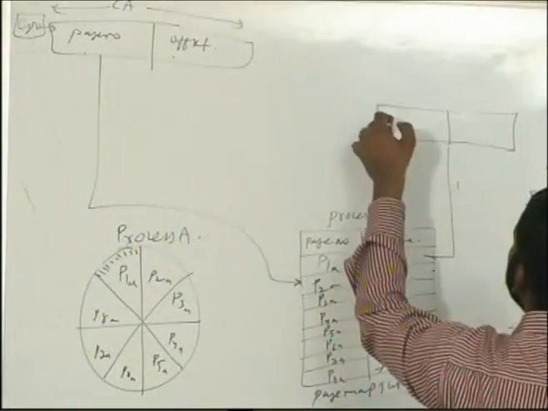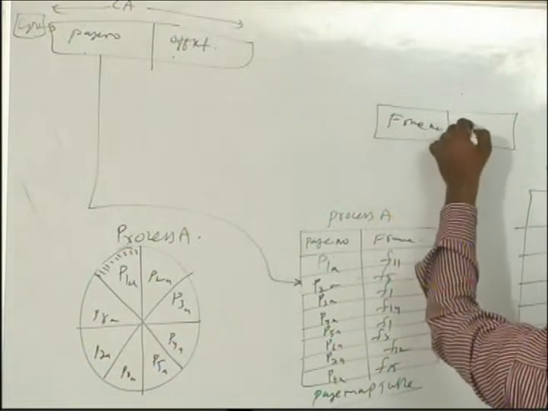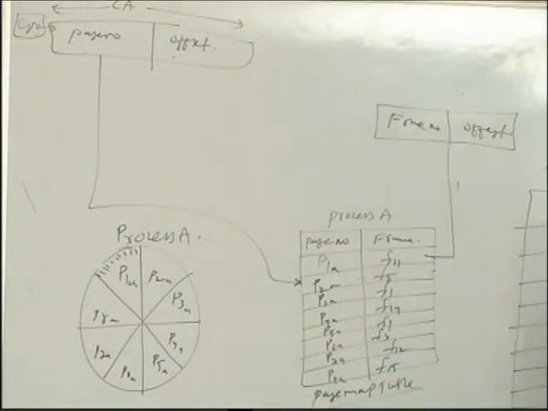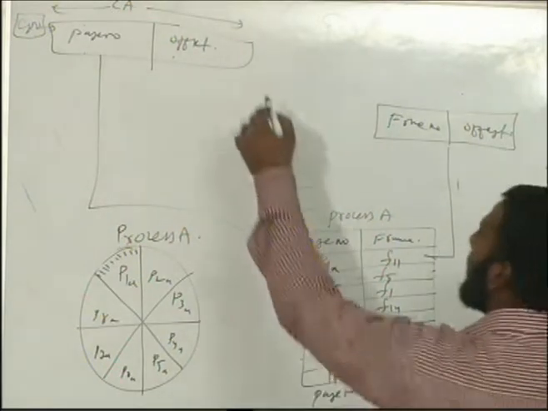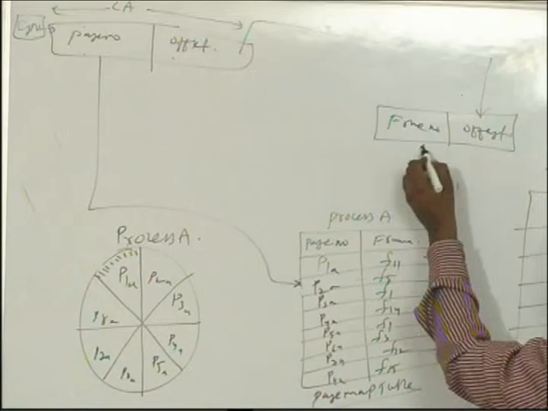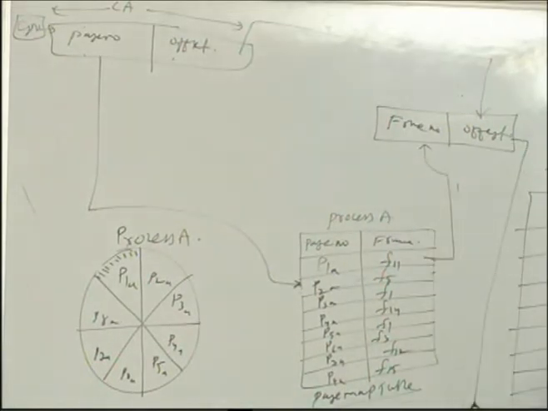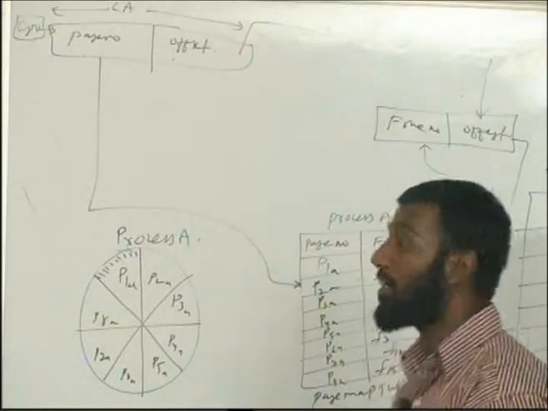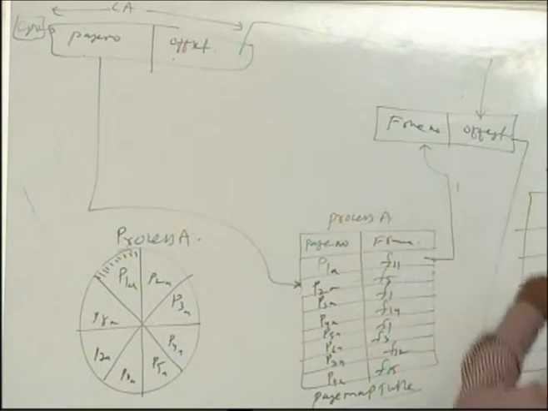The physical address will not have a page number. It has a frame number and offset. The offset is the same because we have one condition here: the size of the page should be equal to the size of the frame. By this condition, the offset can be copied as it is, and the frame number is taken from the mapping table. Thereby we get the frame number and offset to actually access the desired page, which is page 1 of A. This is how the logical address is divided into page number and offset, and the physical address into frame number and offset.